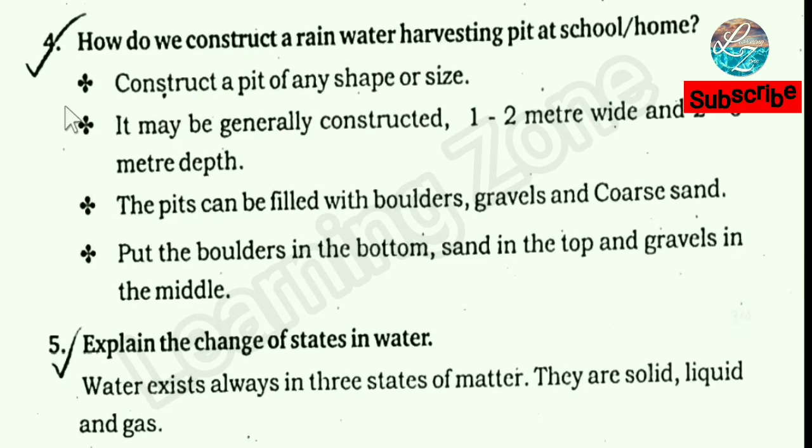The next question. How do we construct a rainwater harvesting pit at school or home? Construct a pit of any shape or size. It may be generally constructed 1 to 2 meter wide and 2 to 3 meter depth. The pits can be filled with boulders, gravels and coarse sand. Put the boulders in the bottom, sand in the top and gravels in the middle.